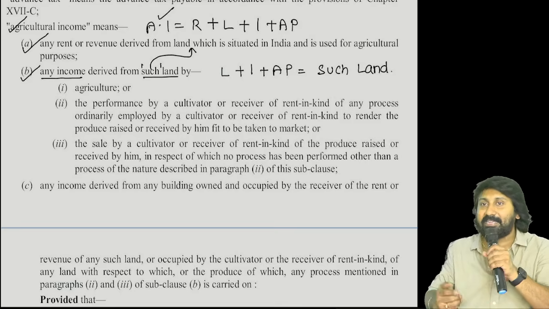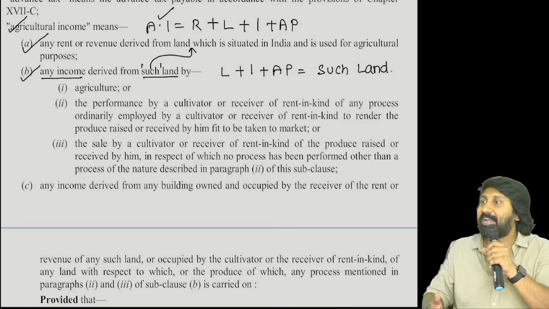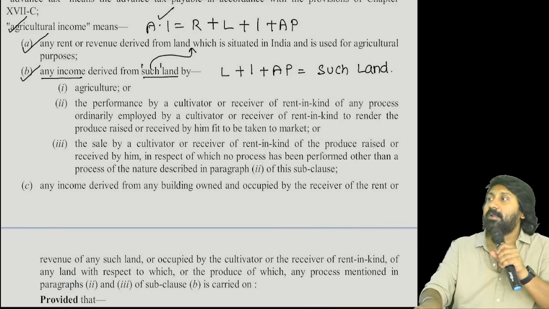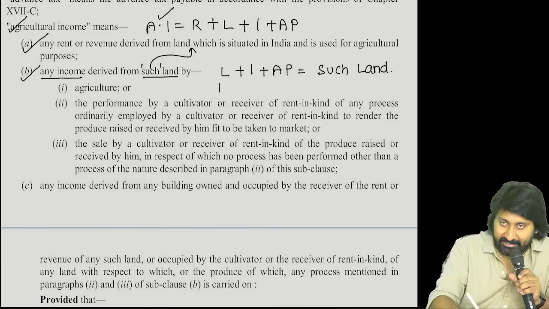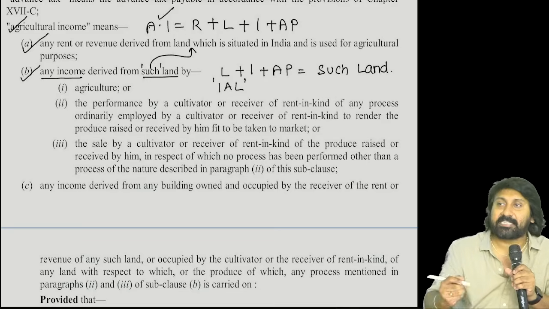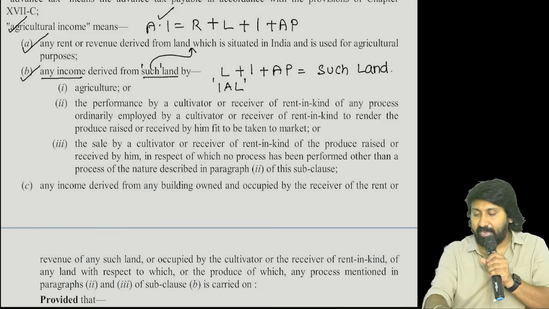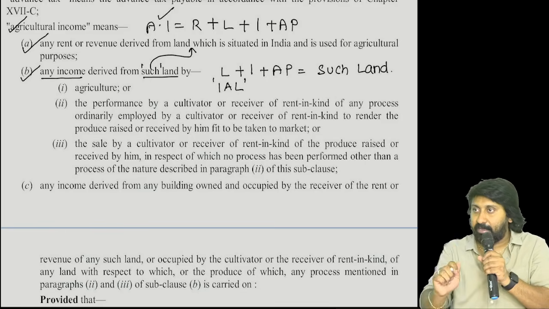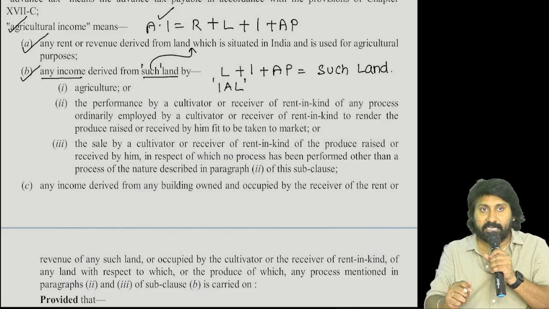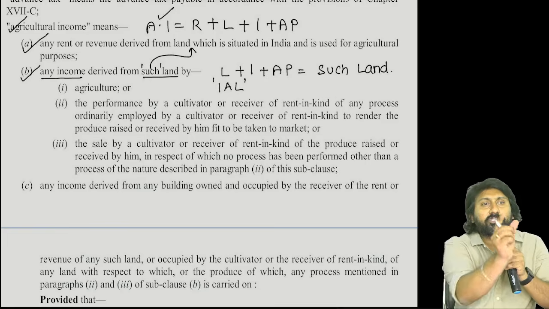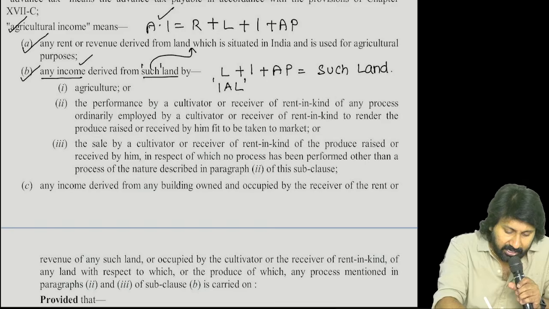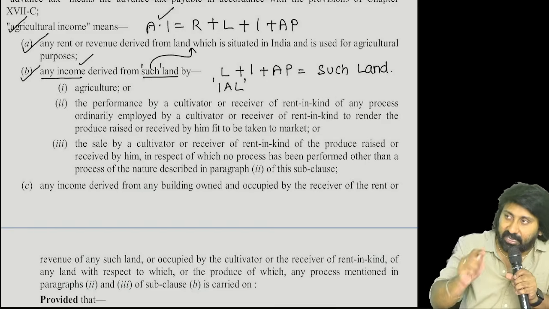So "such" here represents Indian agricultural land. In our understanding, IAL means Indian agricultural land. First one, it should be a land used for agriculture, situated in India. So in short, we can call them Indian agricultural land. Any income derived from such Indian agricultural land.